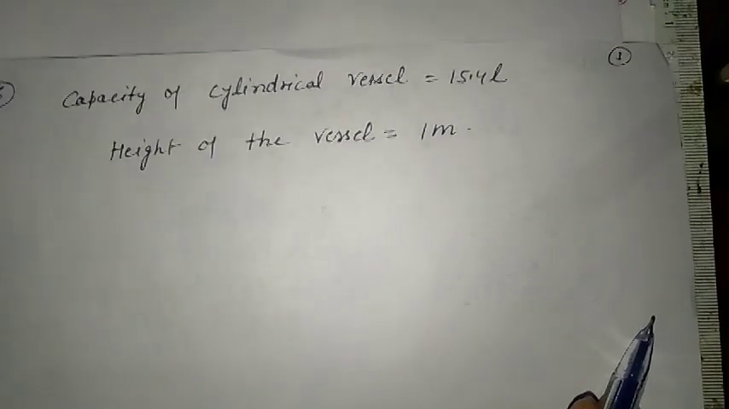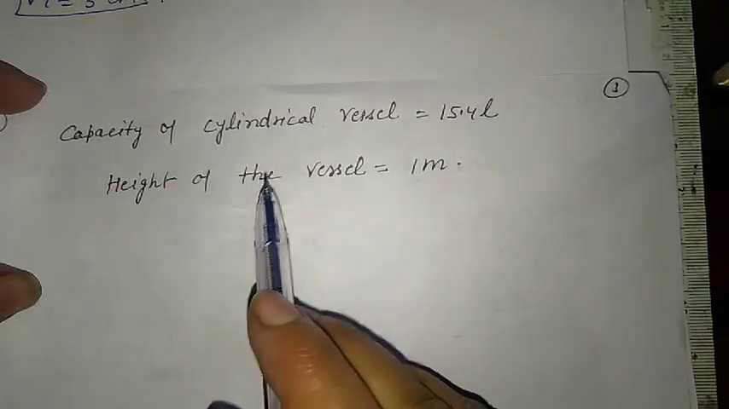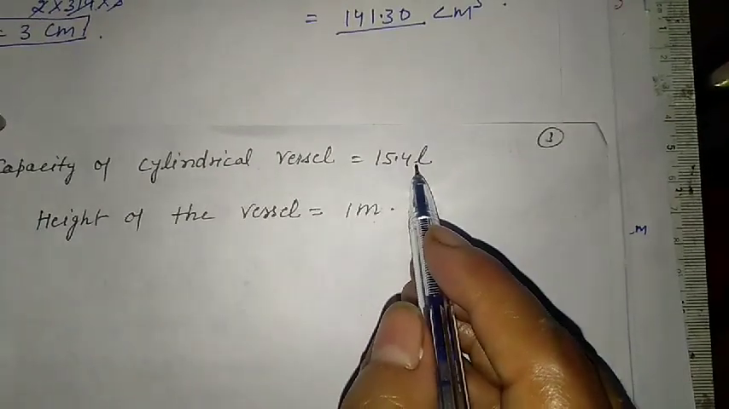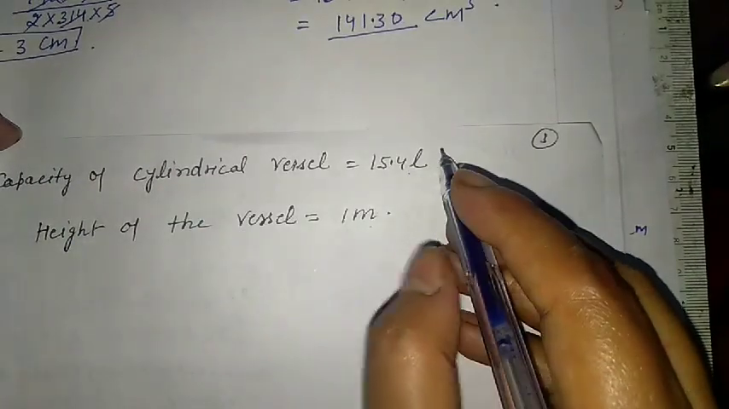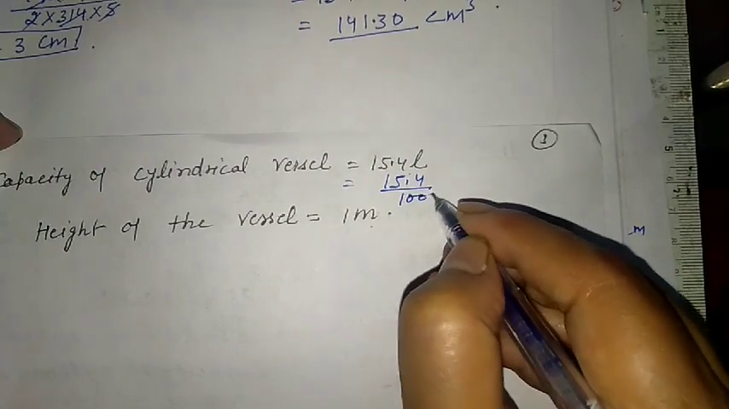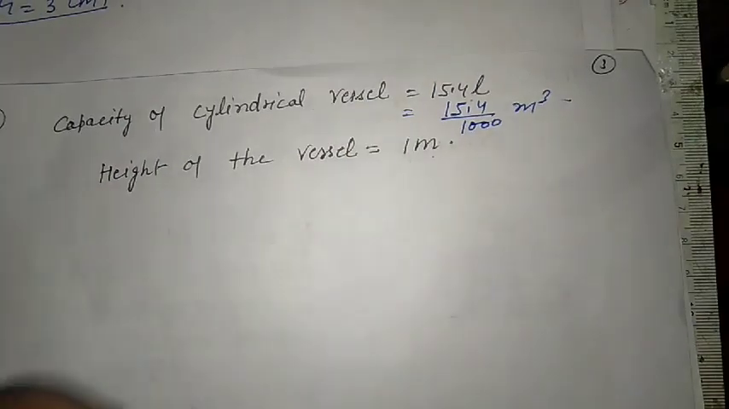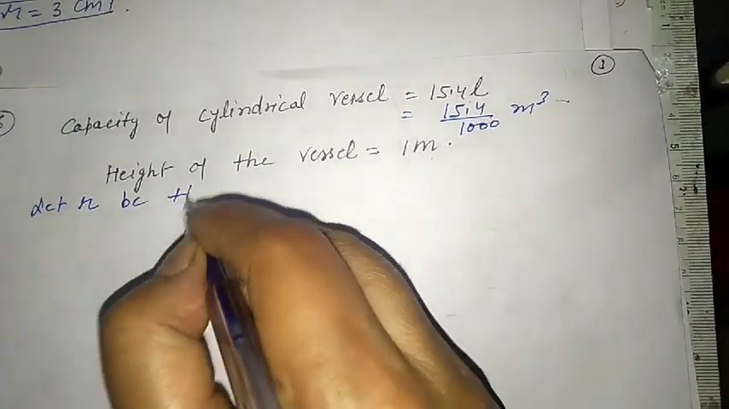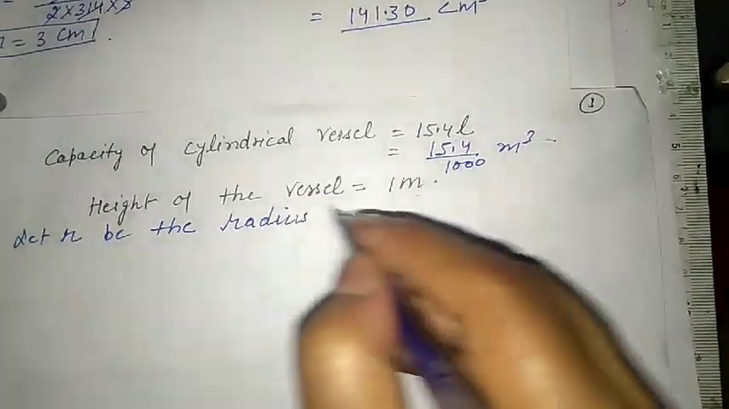So with the help of the volume, we will find the radius. It is given that the capacity of the cylindrical vessel is 15.4 liter. The height is given in meter, so we have to convert this into meter cube. In meter cube, this will be 15.4 divided by 1000 meter cube. Height is given. So we will let r be the radius of the vessel.